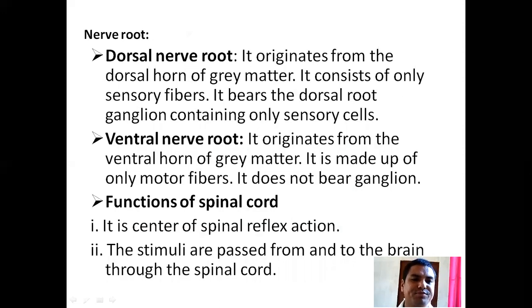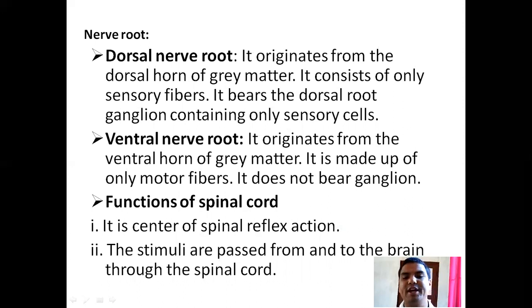Nerve roots. The dorsal nerve root originates from the dorsal horn of the gray matter. It consists of only sensory fibers. It bears the dorsal root ganglion containing only sensory cells. Now, the ventral nerve root originates from the ventral horn of the gray matter.